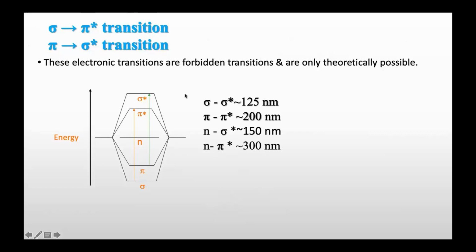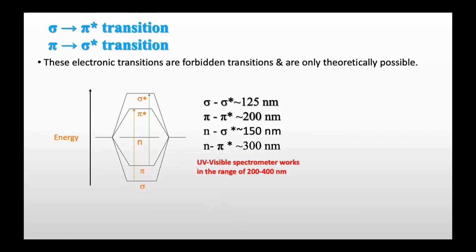So now these are all the allowed transitions among the possible transitions, that is sigma to sigma star, pi to pi star, n to sigma star, and n to pi star. Now sigma to sigma star requires the highest energy because this has the highest gap between sigma and sigma star. Then pi to pi star requires 200 nanometer, n to sigma star 150 nanometer, and n to pi star requires the lowest energy, means it shows at the highest wavelength.